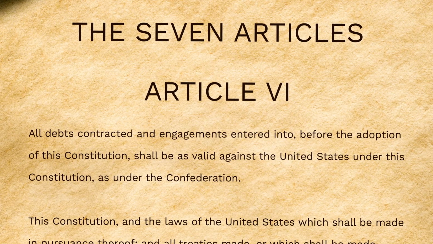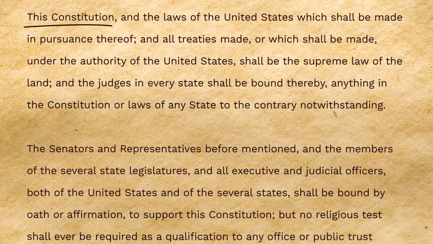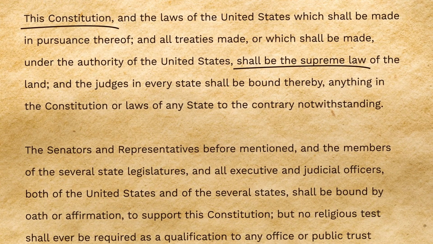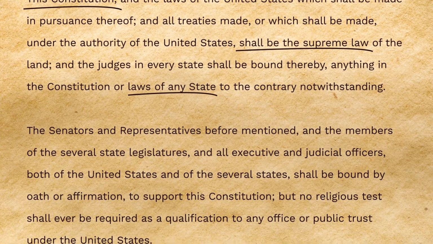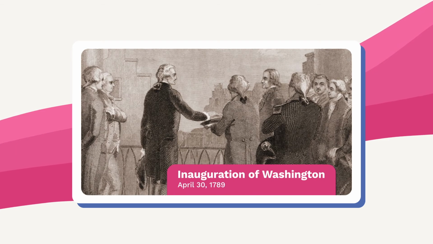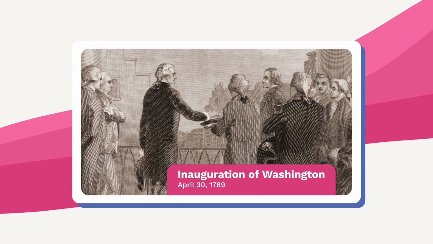Article 6 covers a broad set of issues, but is mainly concerned with establishing the Constitution as the highest form of law, followed by federal law, and lastly, by state law. This article also ensures that all government officials must swear an oath to uphold the Constitution and cannot violate its law.